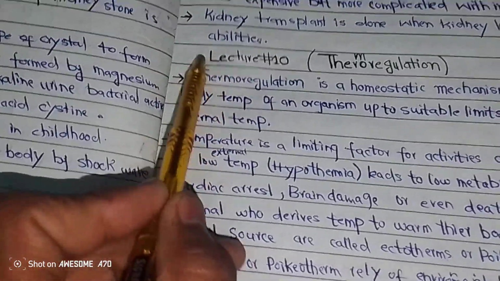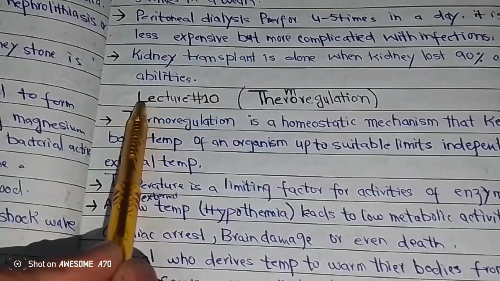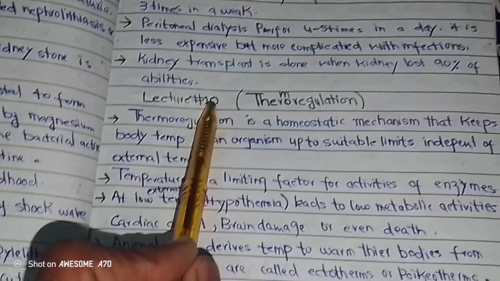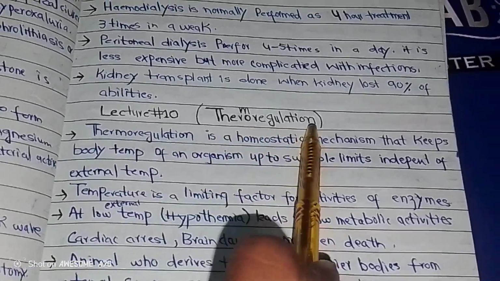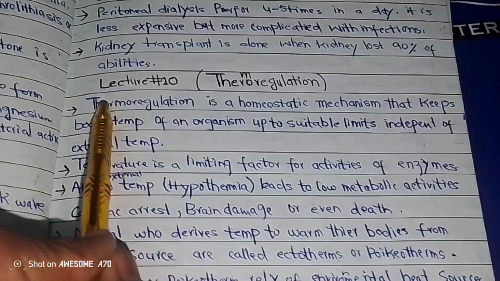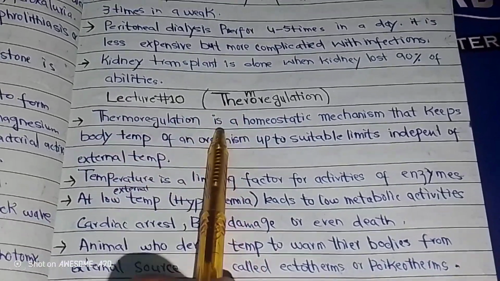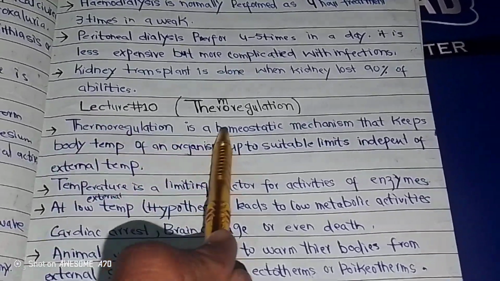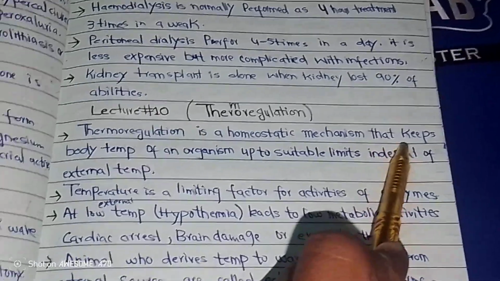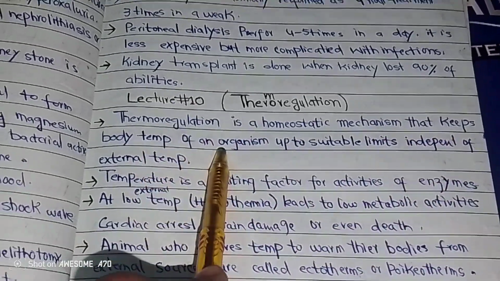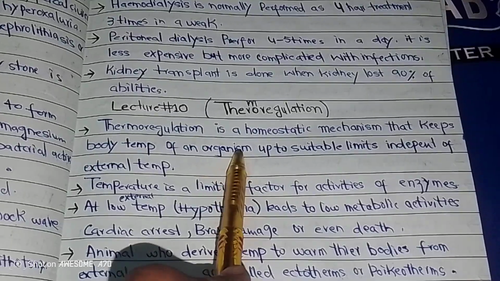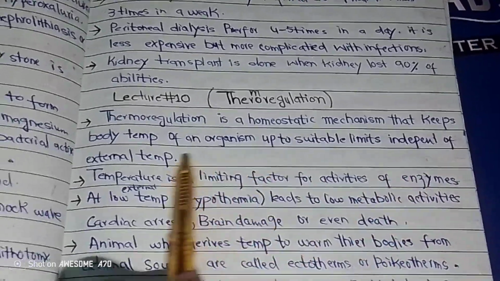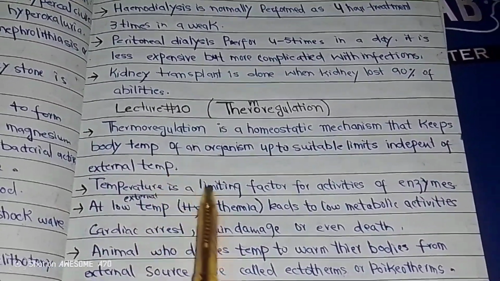So, chapter 1 homeostasis, and last lecture of homeostasis chapter, which is lecture number 10, which is thermoregulation. So, key points of thermoregulation are there. Thermoregulation is a homeostatic mechanism that keeps body temperature of an organism up to suitable limits independent of external temperature.